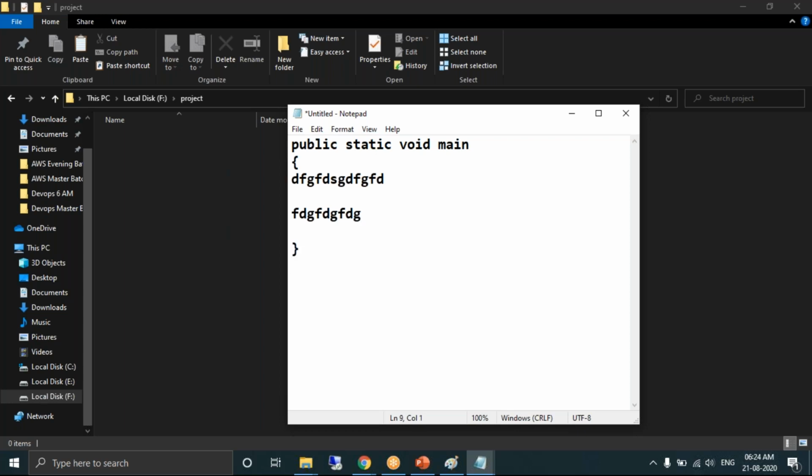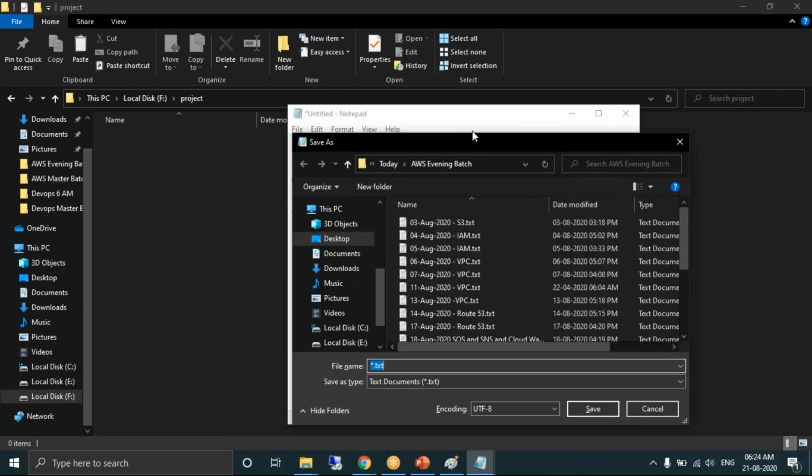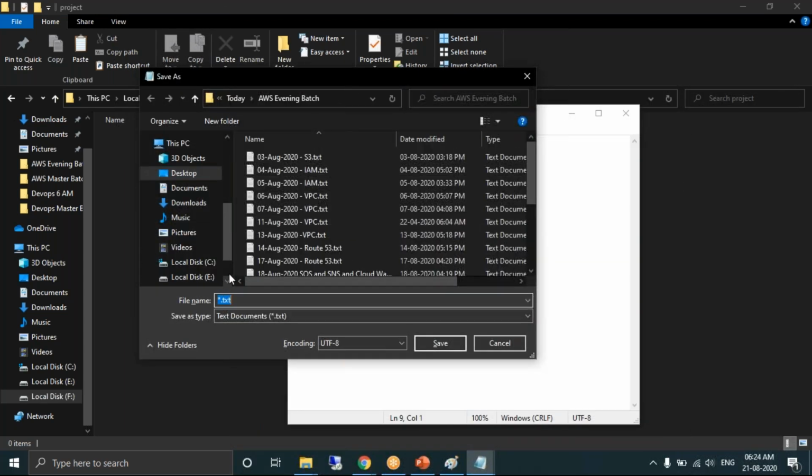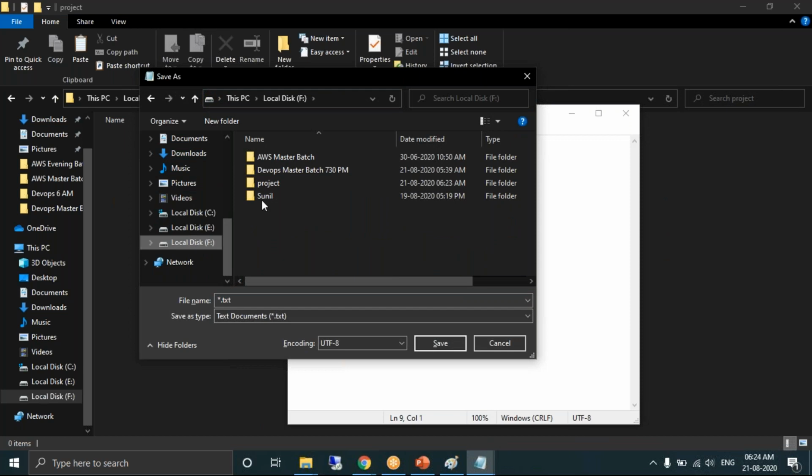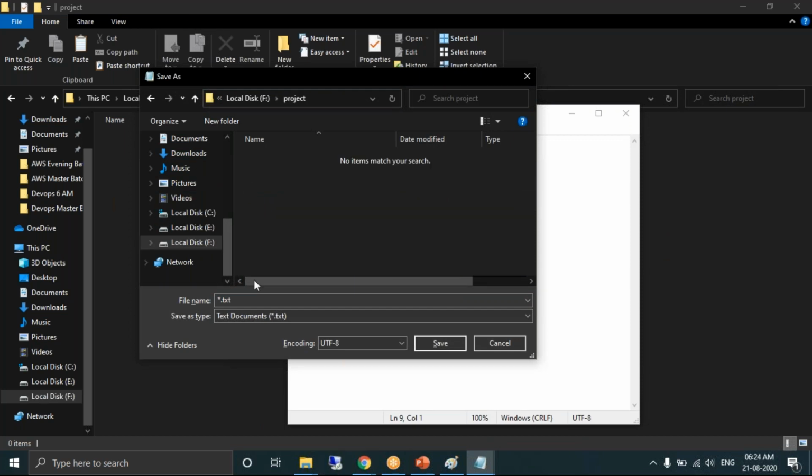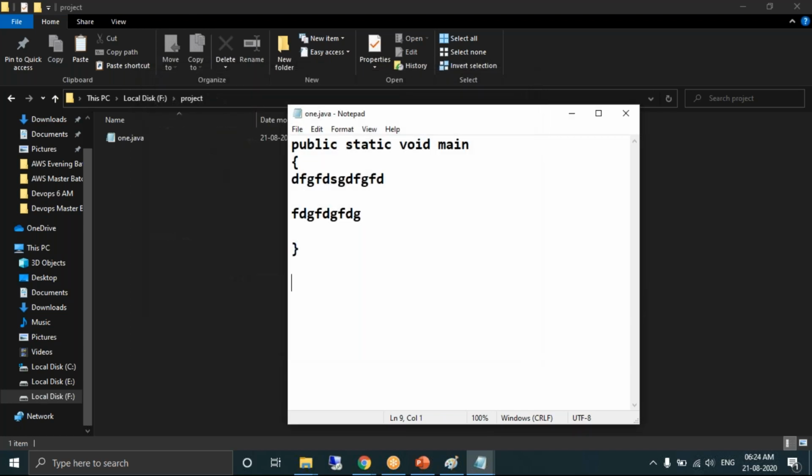I'm developing the source code. Obviously, once a developer develops the source code, he'll save the source code with extension .java, isn't it? Somewhere where I have created the project, one dot java. So as part of the client requirement, I'll develop the source code.